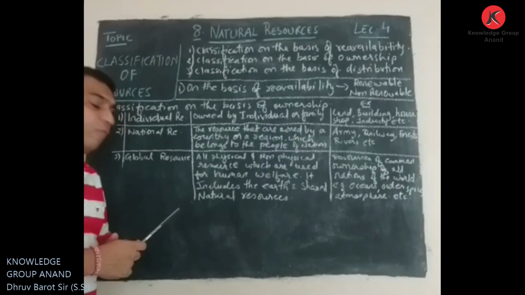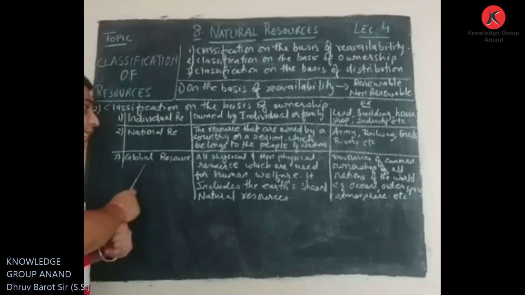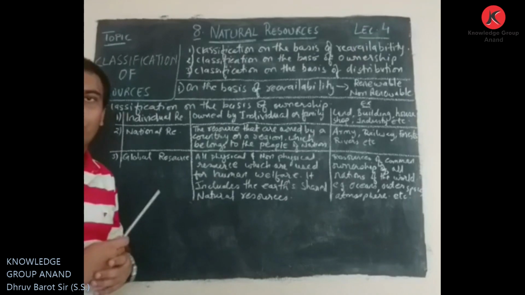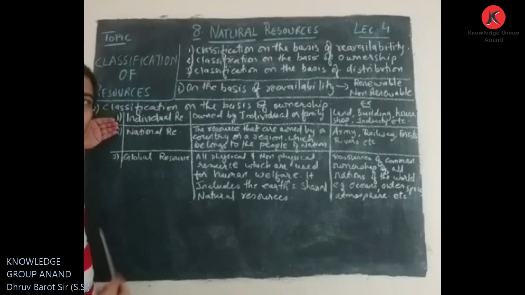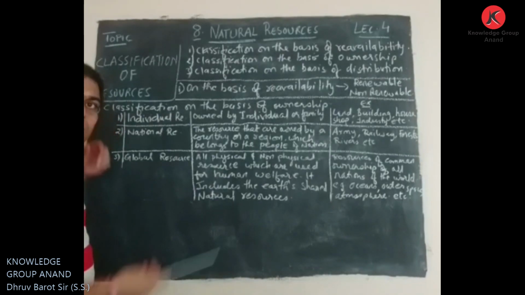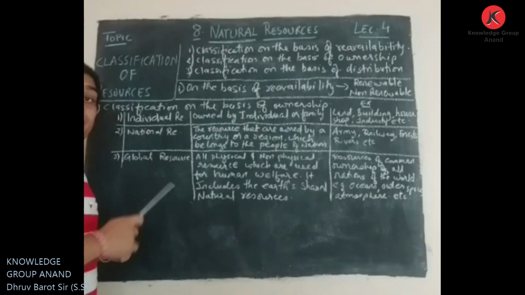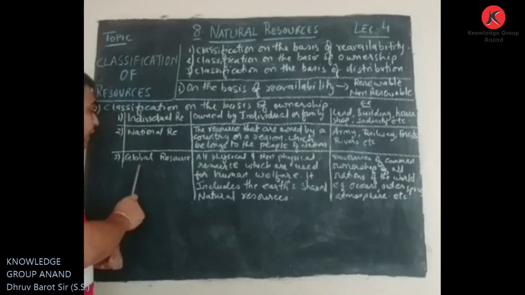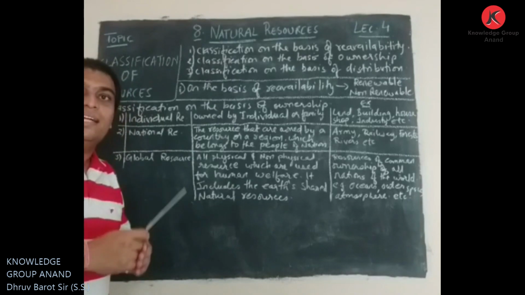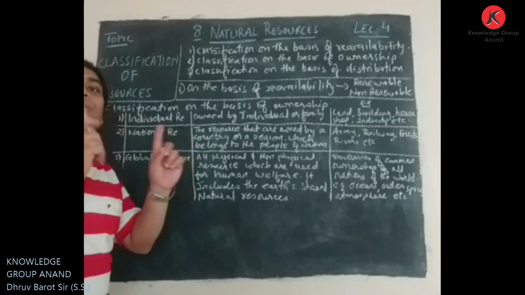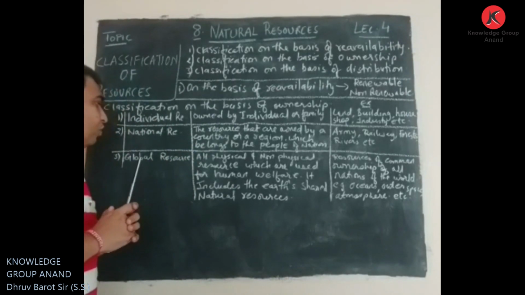Now if we move forward, the third thing is the global resources. After completing individual resources, meaning personal resources, and national resources, where we talked about the whole country, now the third is the global resource. Global resource means we consider the whole globe, the whole universe.